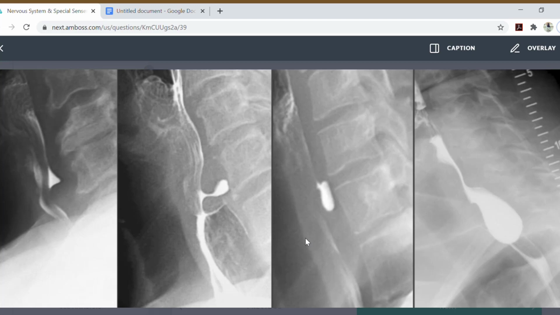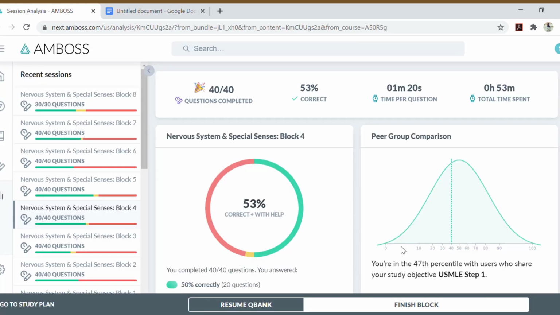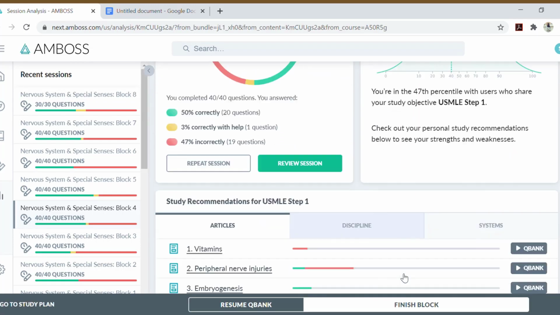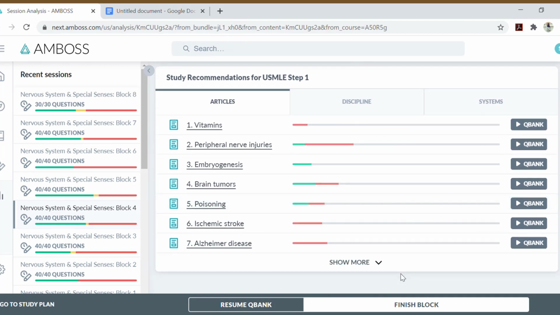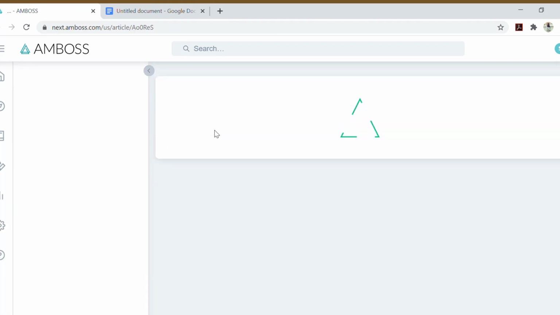In my med school, they don't teach us to study CT, MRI, and X-rays during our first and second year. AMBOSS makes it really easy by allowing overlays and labels. After you complete a session, it tells you the topics you are weak in and provides you the respective study materials. The library is really interactive and quiz-based. This means you can quiz yourself on the content, flowcharts, and label diagrams after studying that topic.